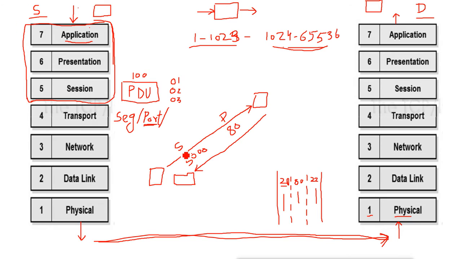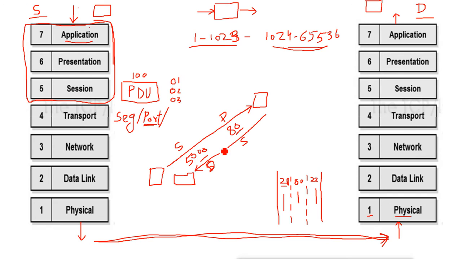When the reply comes, the source becomes the destination and the destination becomes the source. That means the destination port will be 5,000 and the source port will be port 80 when the reply comes from the Facebook server. So this is how it works.